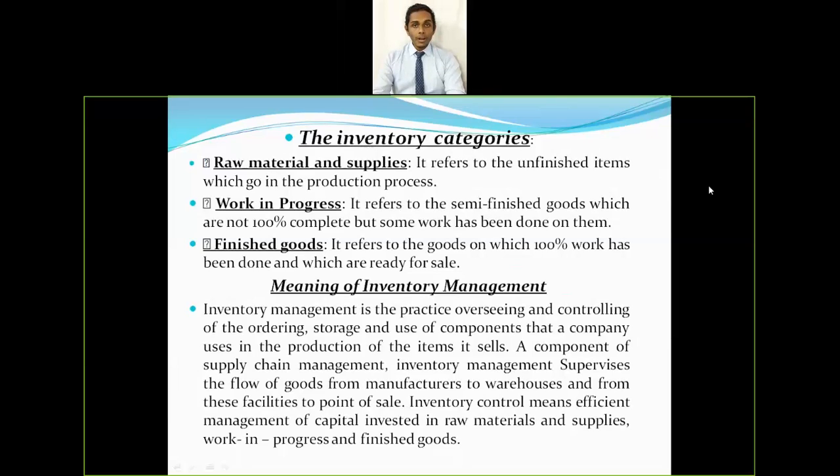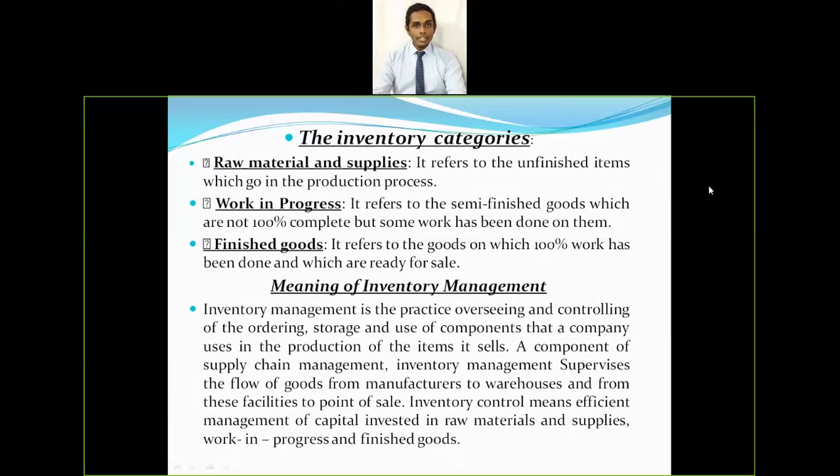And second is work in progress. Work in progress refers to the semi-finished goods which are not 100% complete but some work has been done on them. It means that the product is not completely finished and it is not at the raw material stage either, it is in the middle stage. So the middle stage is called the work in progress stage. That is the second kind of inventory.